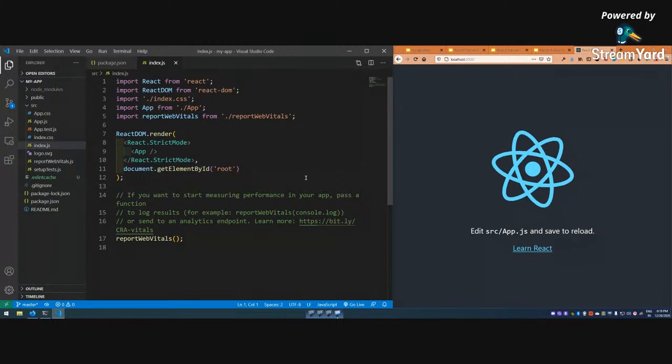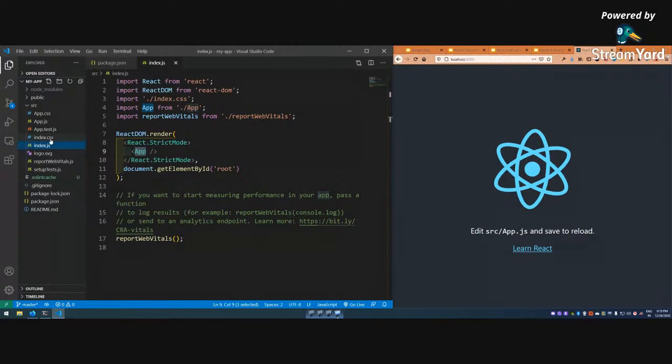Document.getElementById, those who have gone through my tutorials, the complete web development thing, they might know what this root, document.getElementById root, is. They know, that is a DOM thing. Okay, so this line is a React thing, but what it means is, take this root and put this app into it. They're two different parts, and it's a very important thing which I'll come back to soon. Let me go here.